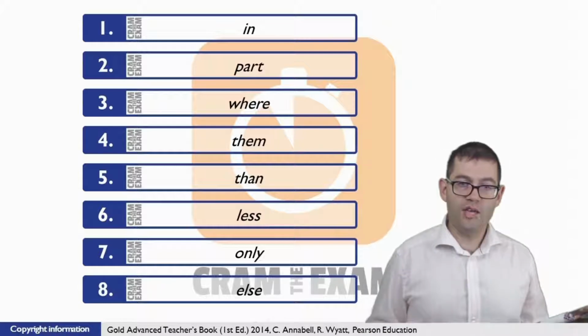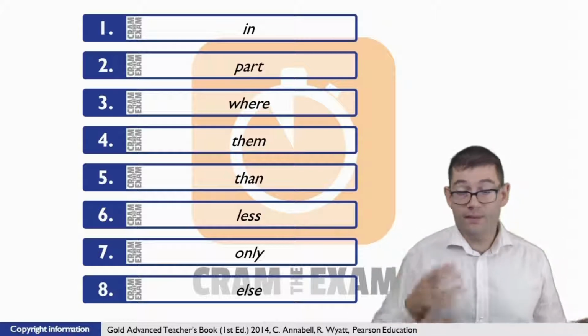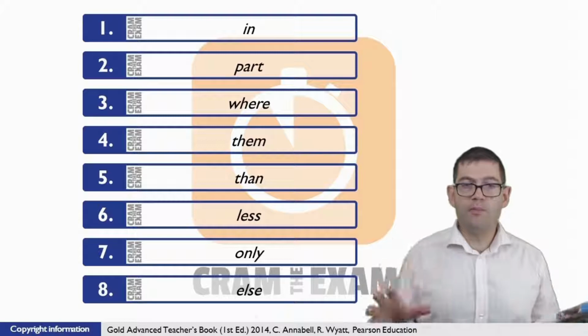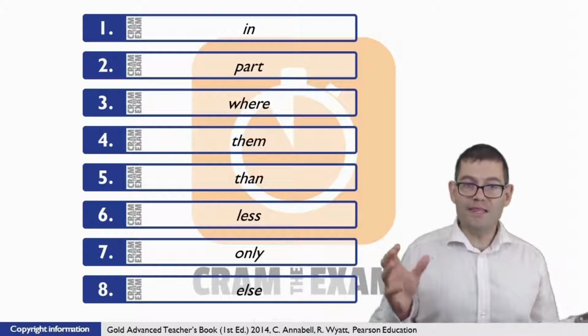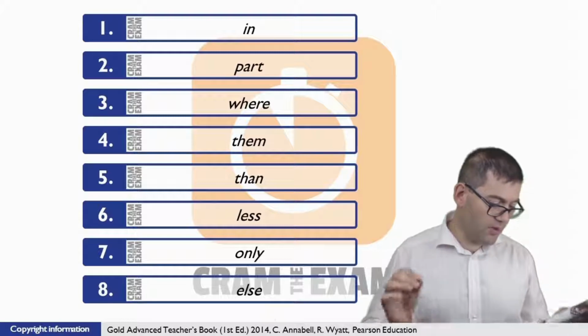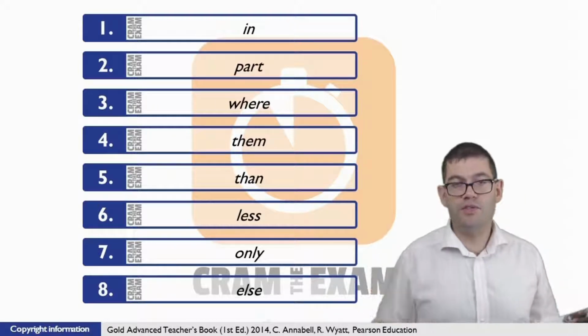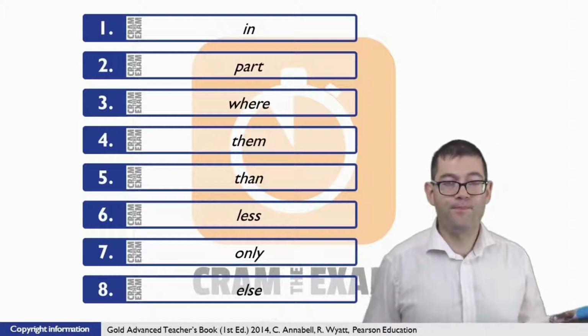For question number 3, we've got the verb before the gap, asks. So we know, and particularly if we have a look at the sentence after the gap, there are a number of question words. So in this particular case, we need the question word that refers to location because it talks about city or town. And of course the question word that we need that refers to location is where.